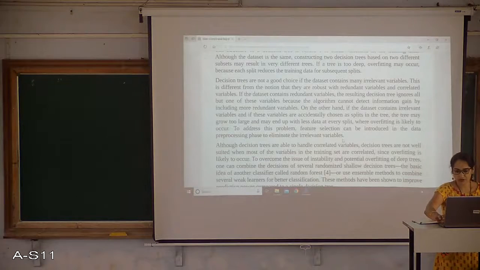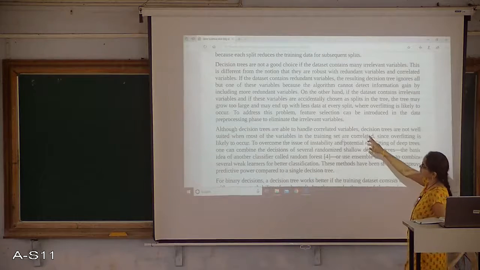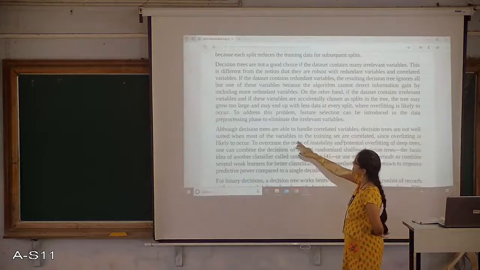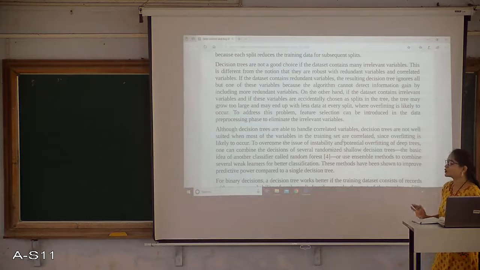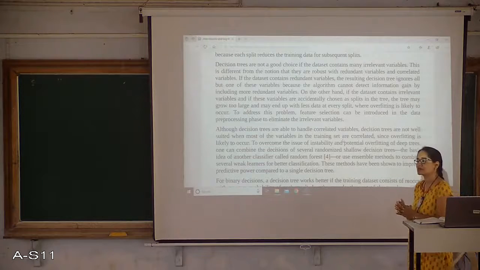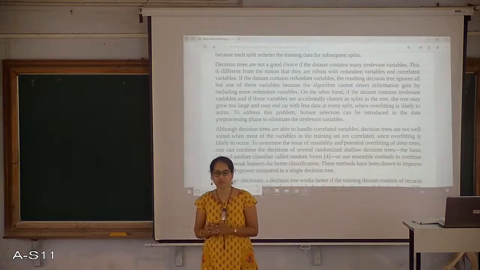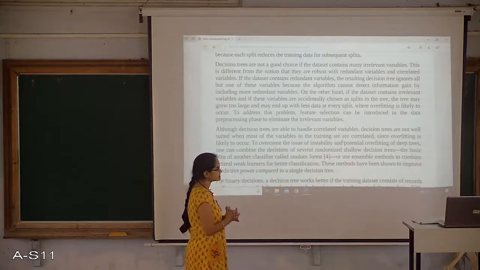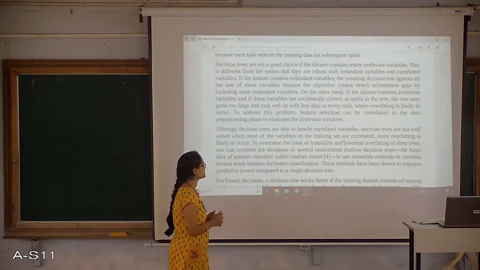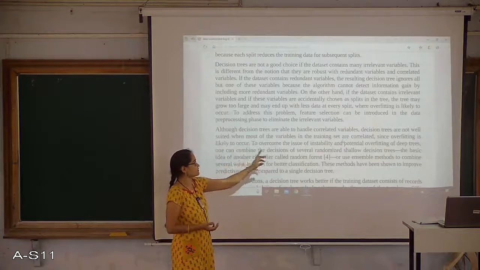Right? So this decision tree is able to handle correlated variables, but it is not well suited when most of the variables in a training set are correlated. If most of the variables are highly correlated, then there is no point in making a decision, because all the variables are giving you the same conclusion, right? In that case, it's not necessary to include all the variables in the data. So what happens? It may lead to an overfitting problem again.